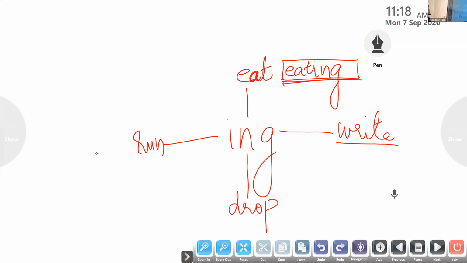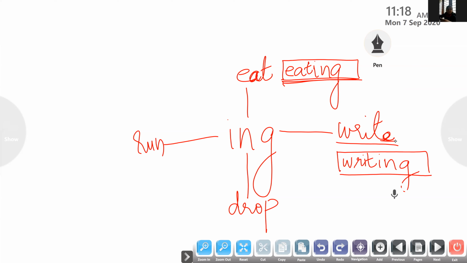Now do the second one. Writing. So what is the spelling? This is the second rule we have to follow. The word ends with E. So what we have to do, Diya? W-R-I-T-I-N-G. Very good. This is the second rule we are following. The word ends with E, so drop that letter and add ing to it. Very good, Diya.